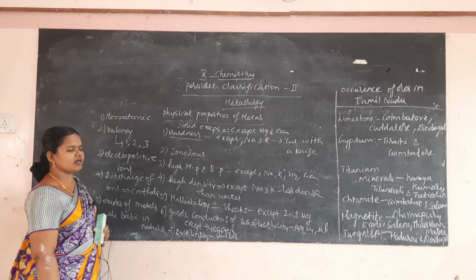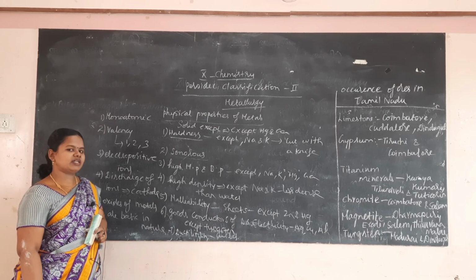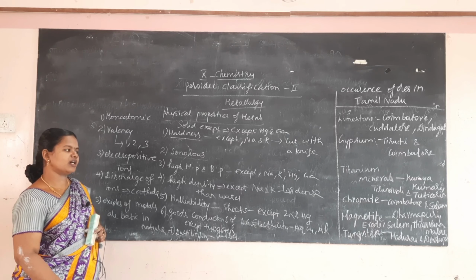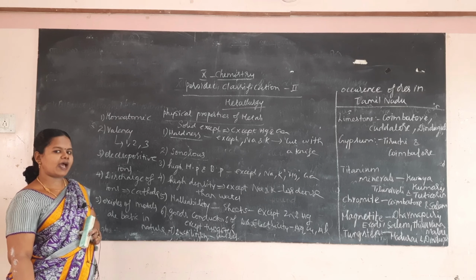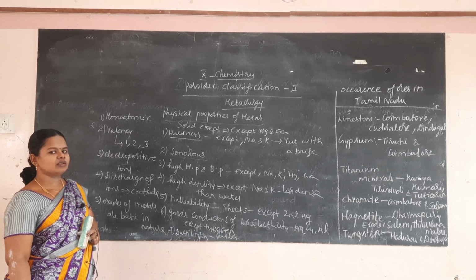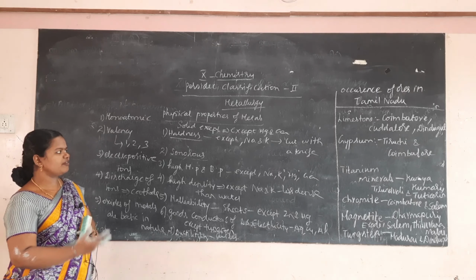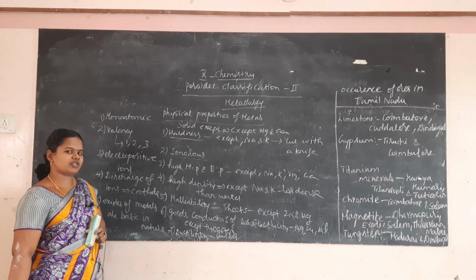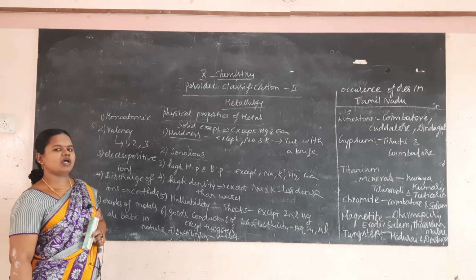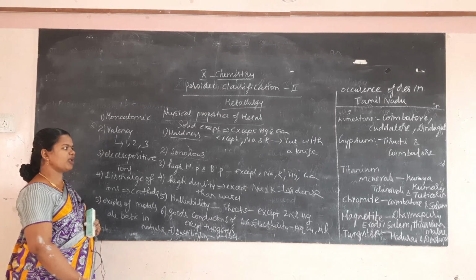So today we saw the concentration of ores and different terms used in metallurgy: mineral, ore, gangue, flux, slag, smelting. Then the concentration methods: hydraulic washing or gravity separation, froth flotation, electromagnetic separation, chemical method.